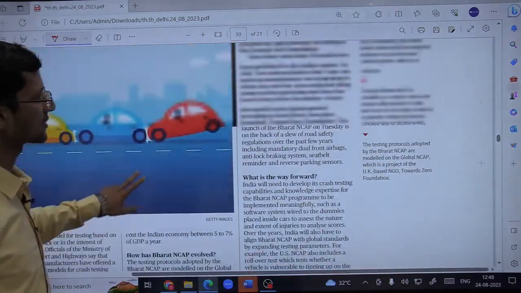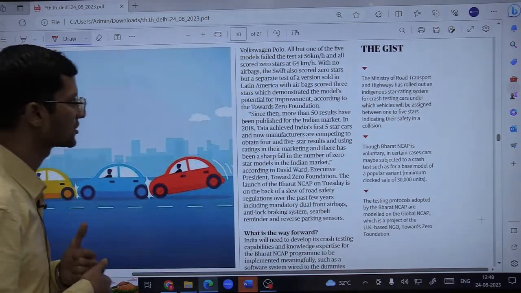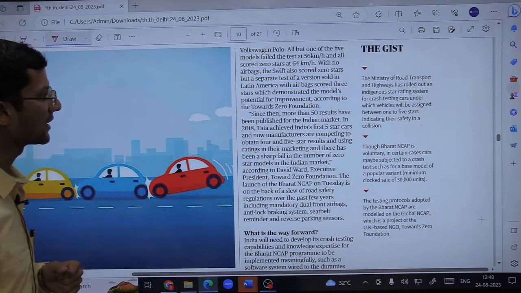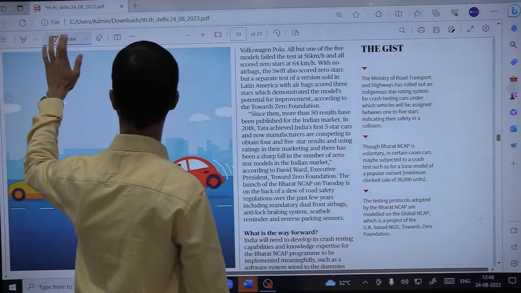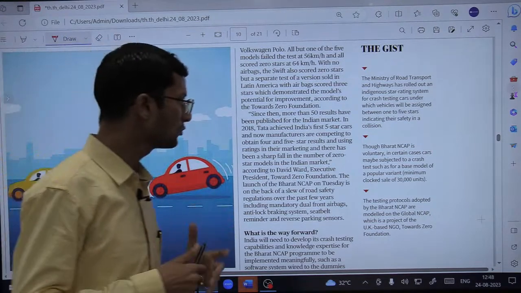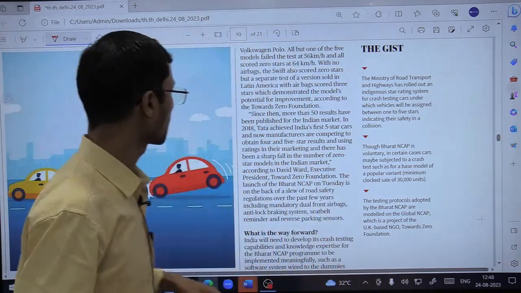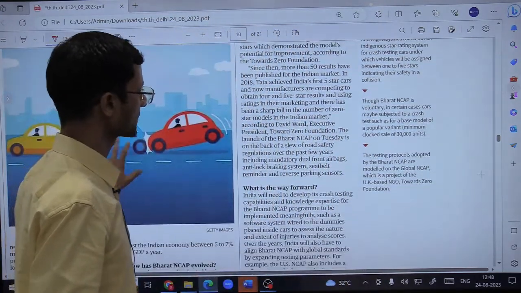Yesterday we discussed NCAP. The Government of India, especially the Ministry of Road Transport and Highways, has rolled out an indigenous star rating system for crash testing cars, under which vehicles will be assigned 1 to 5 stars, indicating their safety in collision. Crash testing, basically. So what exactly is the NCAP?